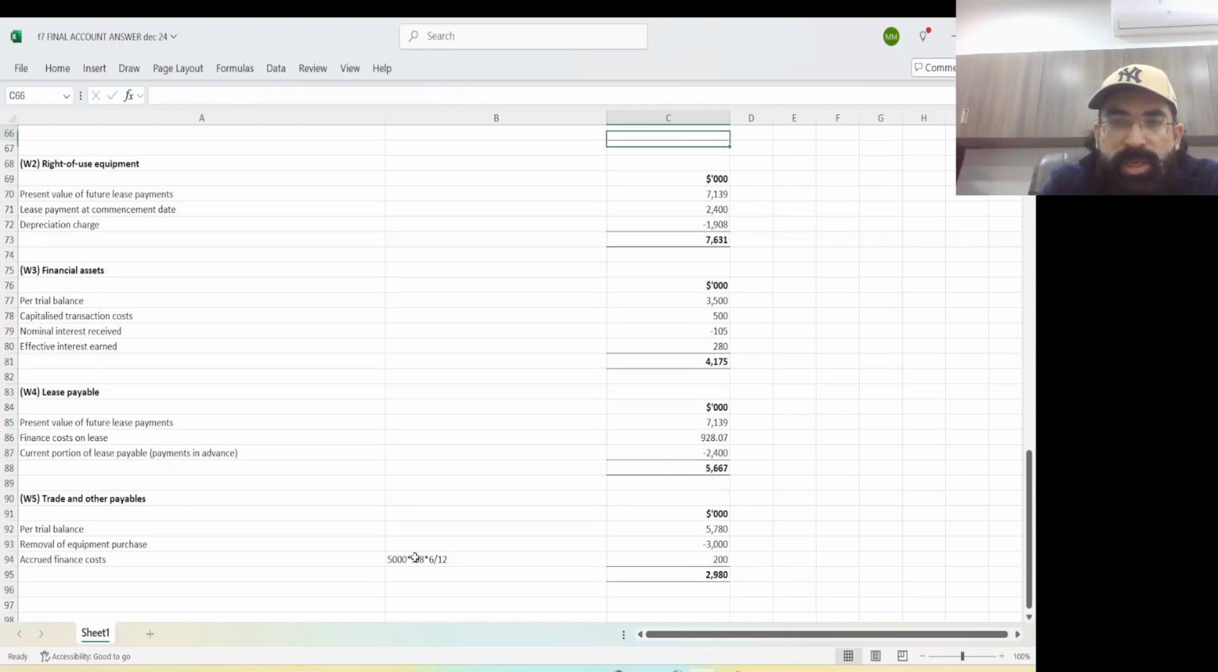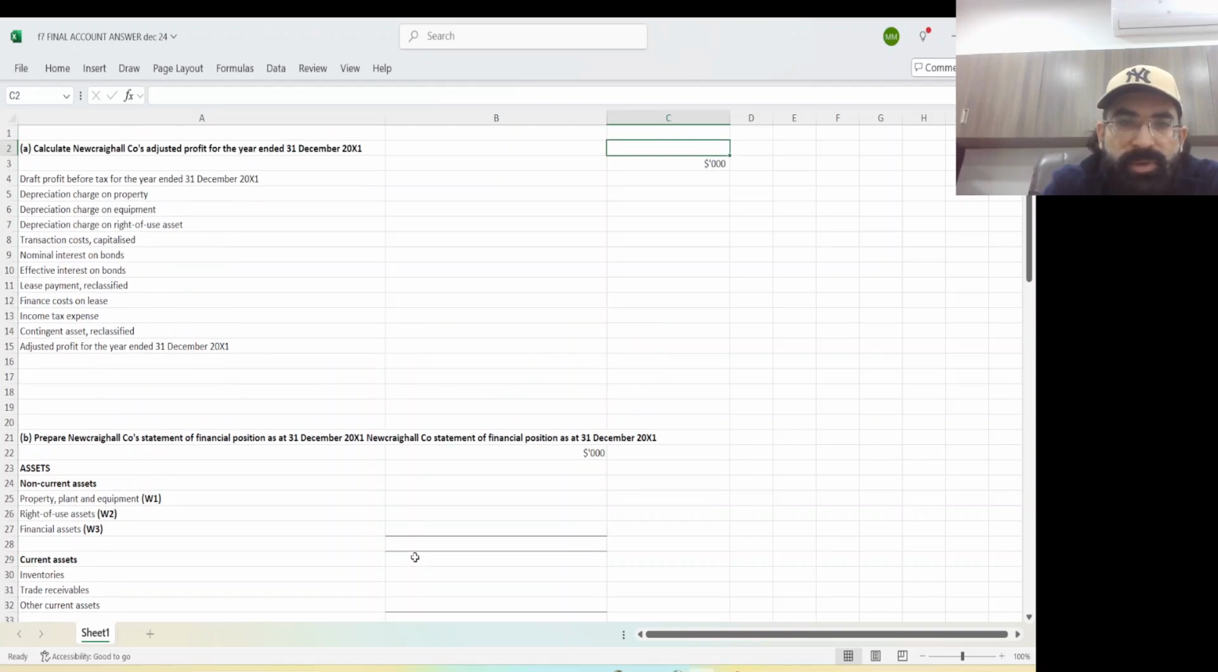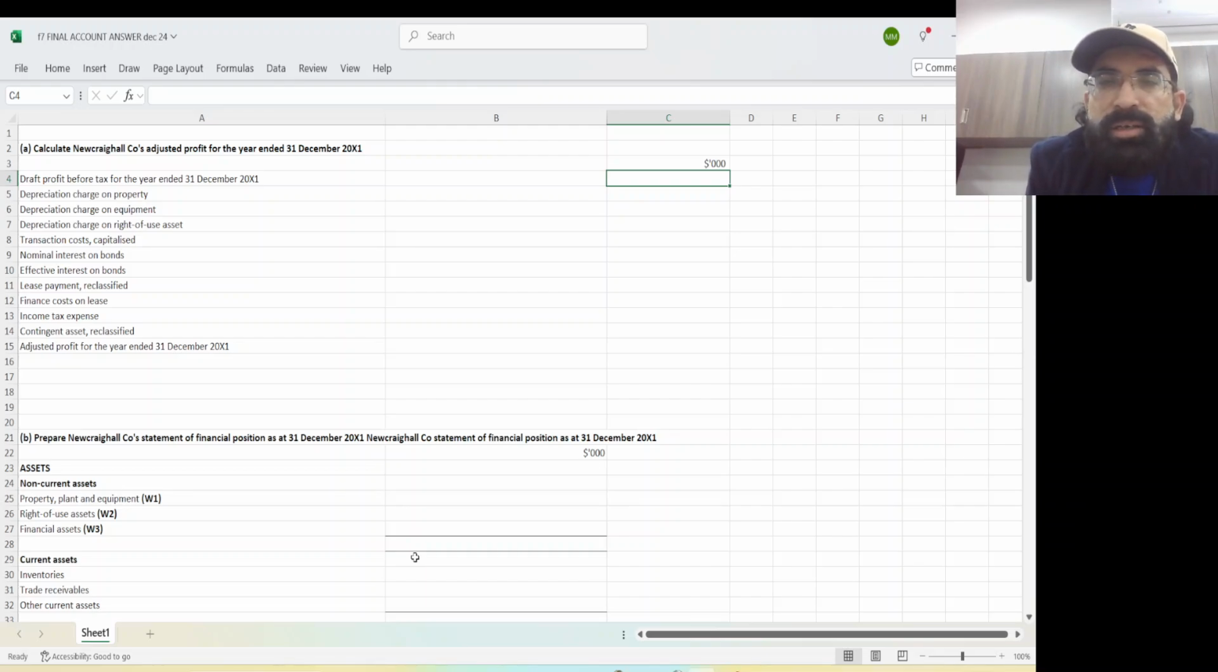So my respected student, let me go with the profit reconciliation first. See, this is the first part of profit reconciliation. Now this time the examiner told you in the requirement that this is the ready-made sheet given to you. Sometimes they give you a ready-made sheet and you need to fix the numbers. So draft profit before tax, go and pick from the trial balance. It was 4420.